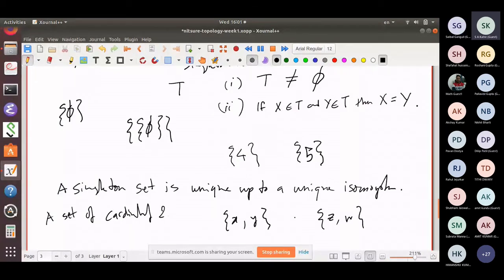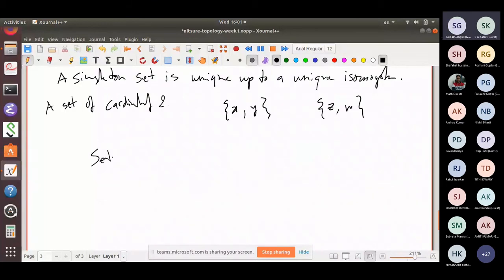How many bijections are there between these two? Somebody answer, show me. There are two bijections between them. One of them sends X to Z and Y to W. The other one sends X to W and Y to Z. If I take a set of cardinality n, it has lots of automorphisms, it has n factorial automorphisms. So it is neither unique nor is the isomorphism unique.